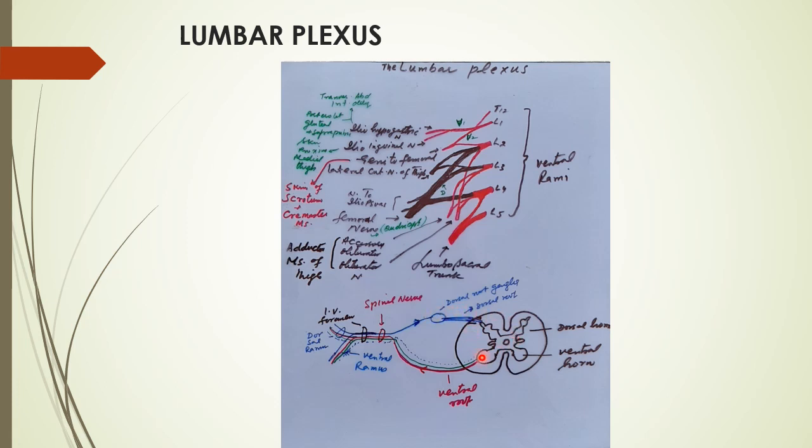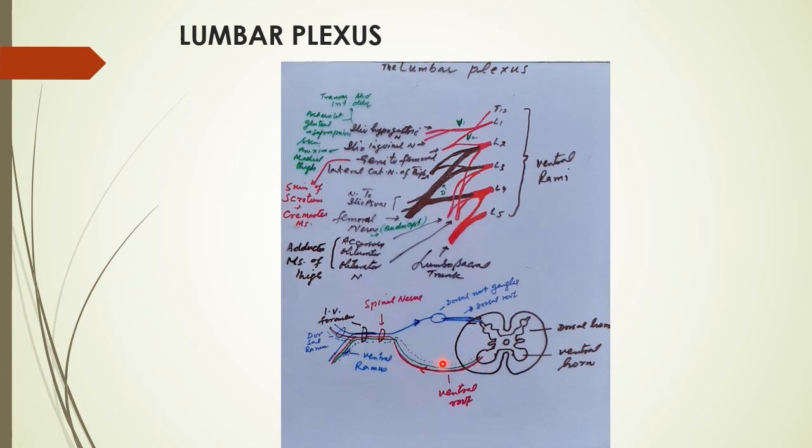Now the ventral root, which is motor, carries the two modalities. Although the motor fibers are the same for extensors and flexors, the flexors are supplied separately so that they can cooperate with each other. If flexors are active, extensors are inactive, and if extensors are active, flexors are inactive. So from the very beginning, from the spinal cord anterior horn, their control is separate and they pass through the ventral root.